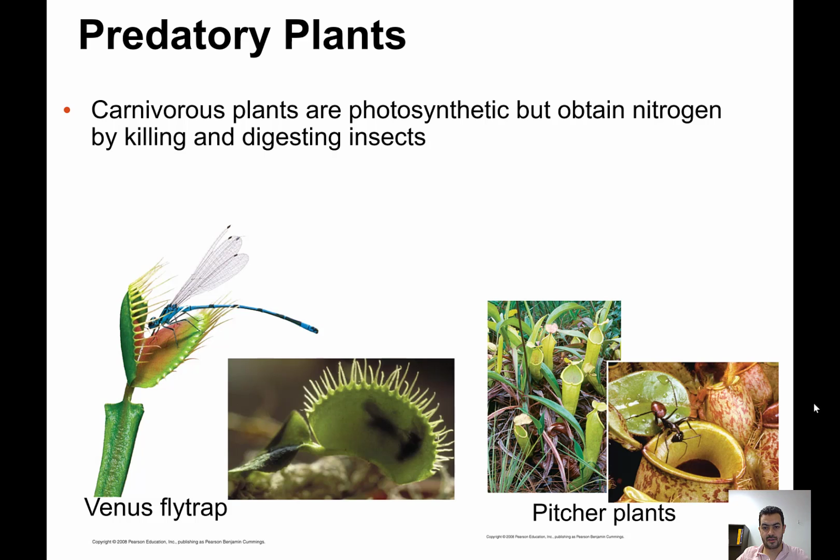So they are photosynthetic plants. They get the carbohydrates by photosynthesis as usual, but in order to get the nitrogen, they have evolved or adapted into predatory plants, and we have the types of Venus flytrap and pitcher plants. Both of them are examples of predatory plants.